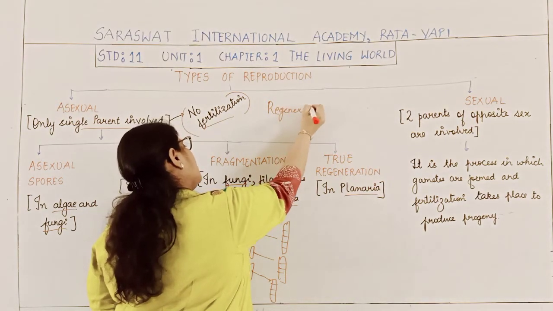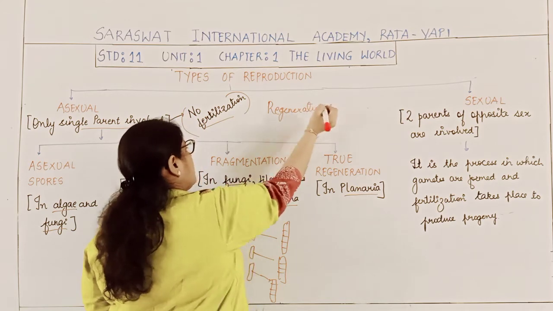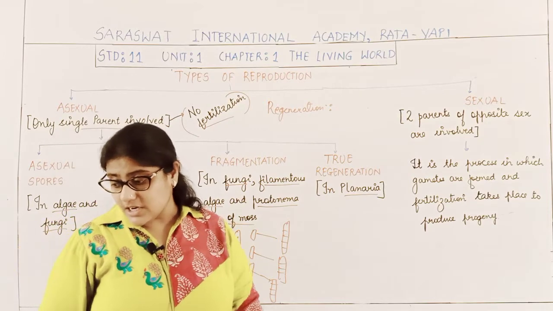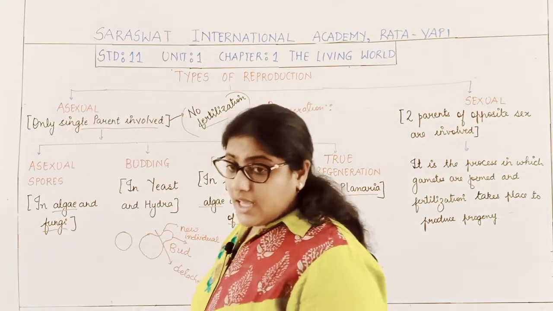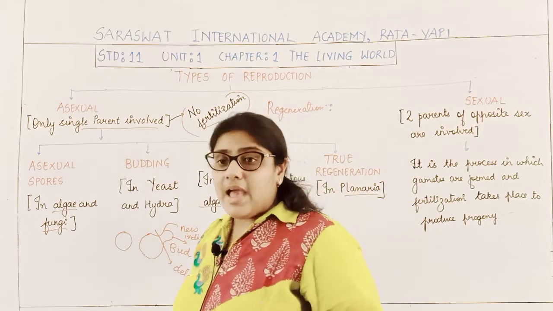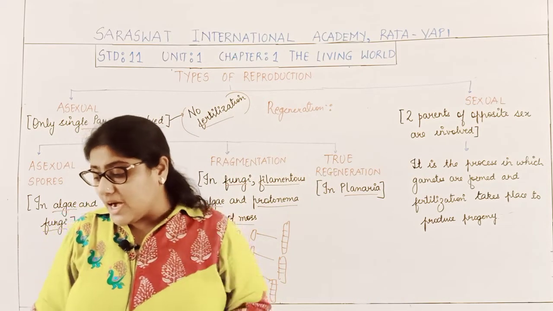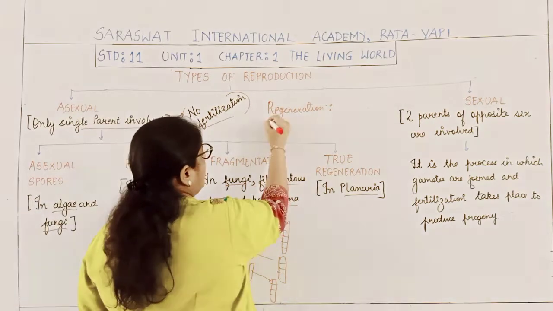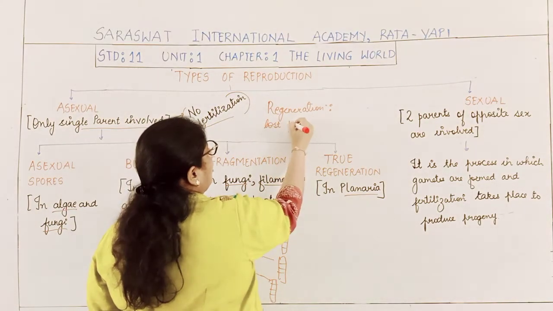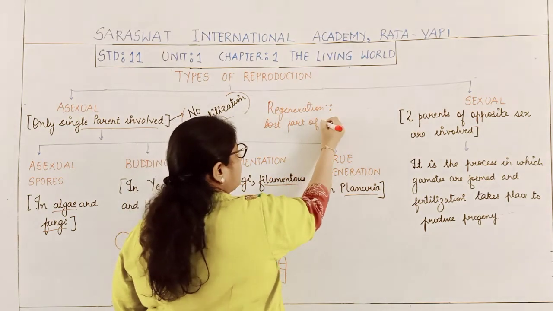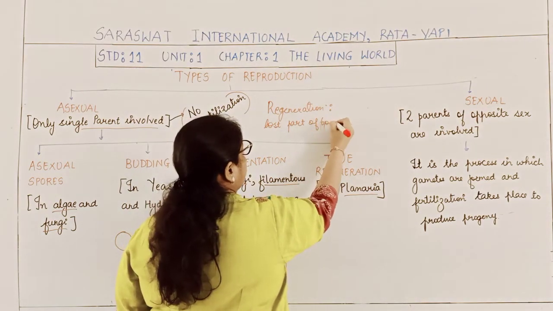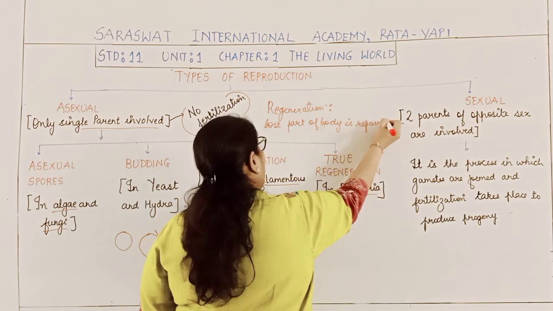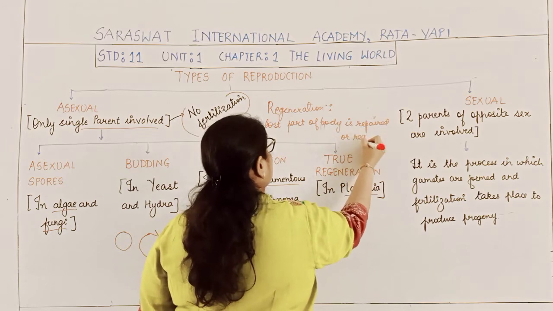Now there is a difference between true regeneration and regeneration. What is regeneration? It is the process where only the lost part of the body is repaired, or you can say regenerated.